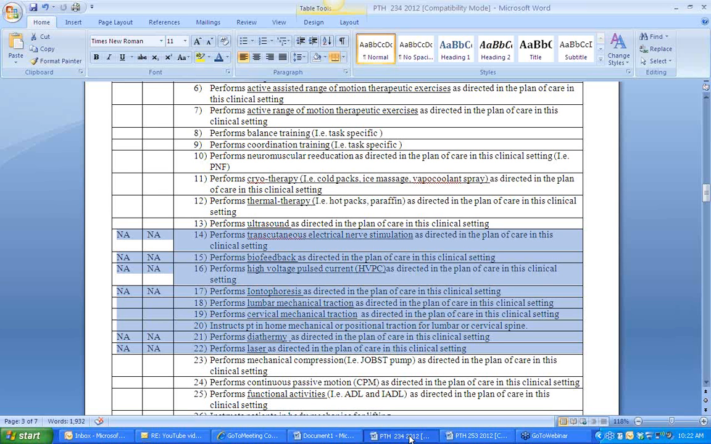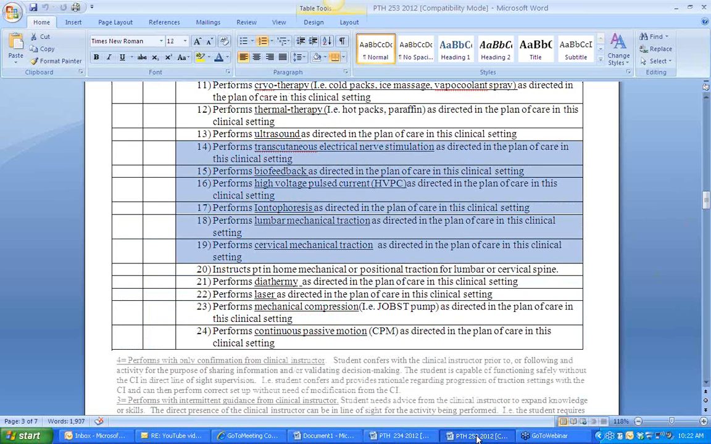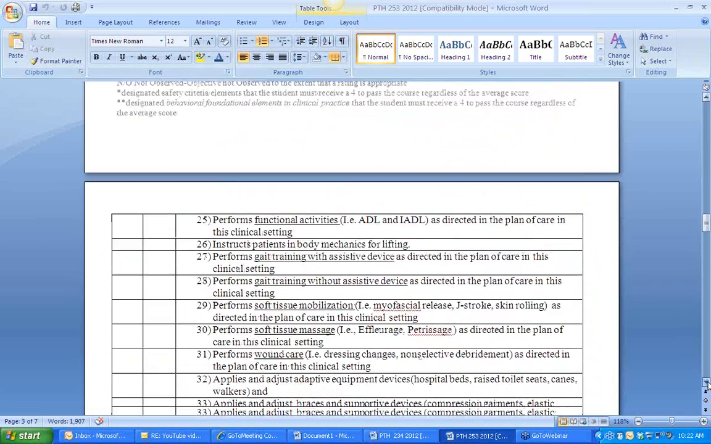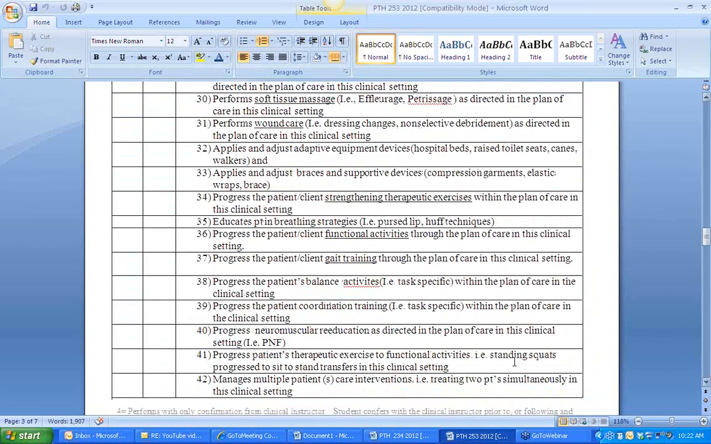The only other thing I would tell you is mostly for 234 we're expecting the student to be able to perform interventions. They've had training to be able to do things, to follow directions. 253 is where we want them to start to do more critical thinking. So you'll see the differences if you go to the fourth page there, Sean. I believe it's on the fourth page. You'll see that now for 253 the term is they should be able to progress. I think like 37 is an example of that.